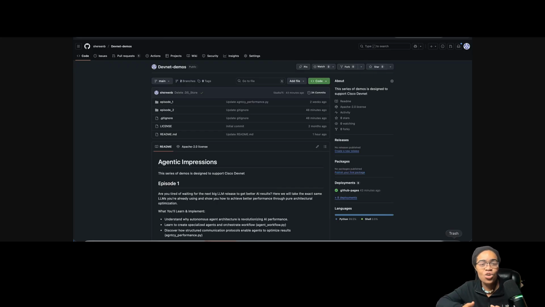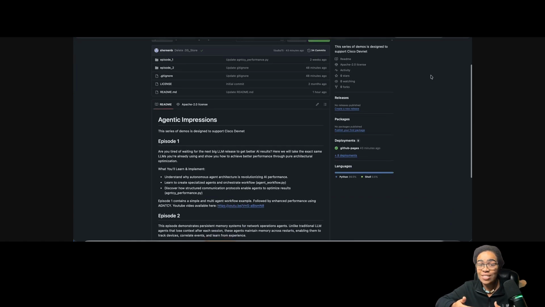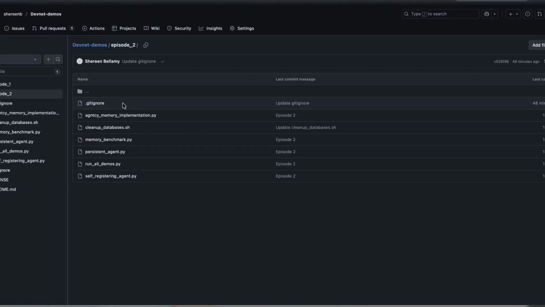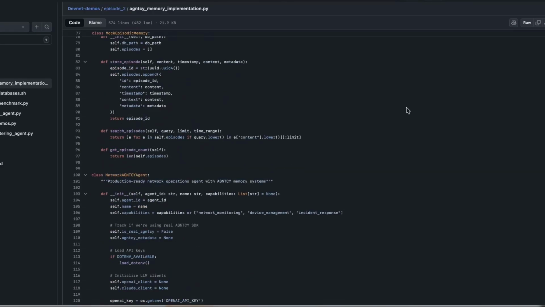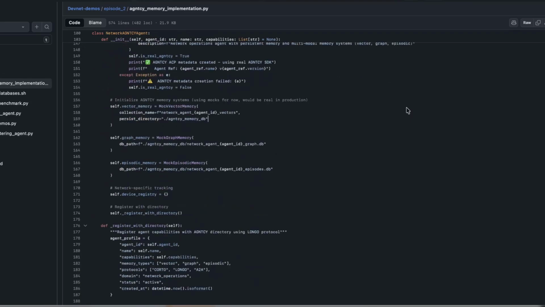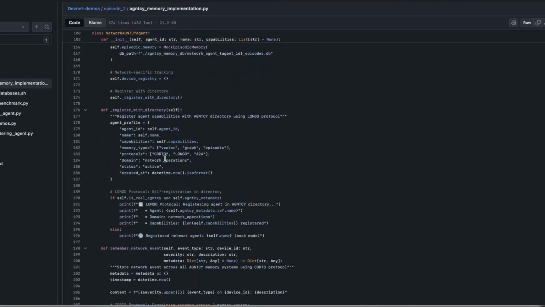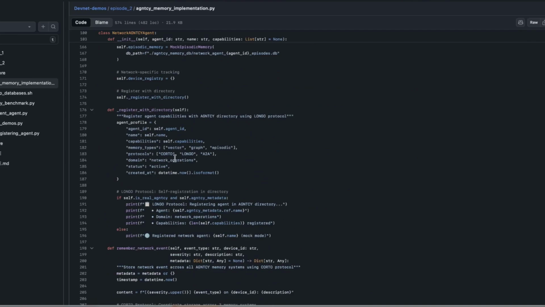So what next? How do you implement this? First, take a look at the GitHub in the description and try to implement what we did today. When you go to the GitHub repo, you'll see an additional file called agency memory implementation.py. I won't be running it here today. It contains the full Agency SDK implementation demo, including its CORTO and LONGO protocols named after coffee. CORTO is Agency's memory coordination protocol, which is how agents share and synchronize their memories across a distributed system. And LONGO is the self-registration protocol. It's how agents discover each other and register their capabilities in a directory.